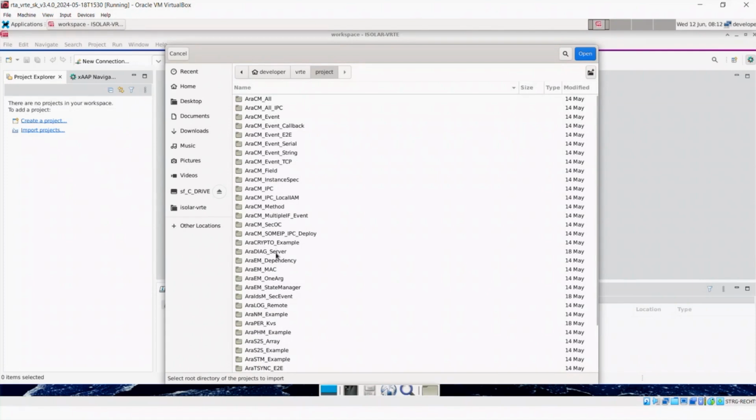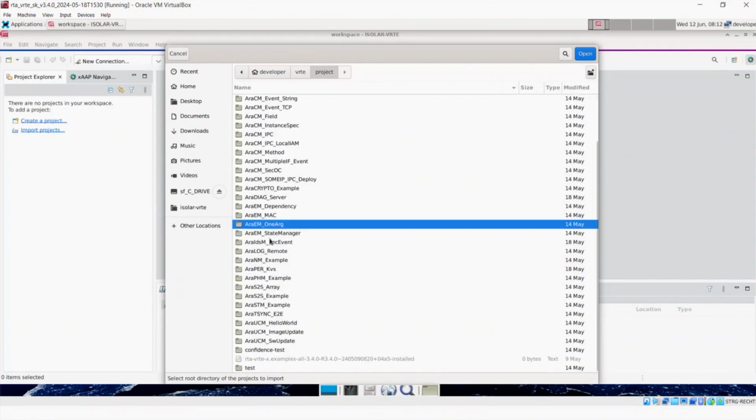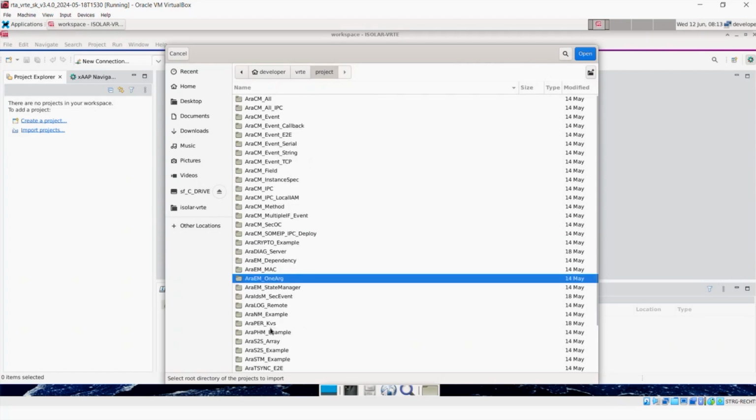There's things to do with crypto and diag. There's some execution managers that manage things. One of the interesting ones is the OneArg here. That's the simplest thing you can build with it as an adaptive application. There's some state management things in here. There's some persistency things which we'll have a look at briefly. Signal to service, update and configuration. So there's a really good suite of example applications here.